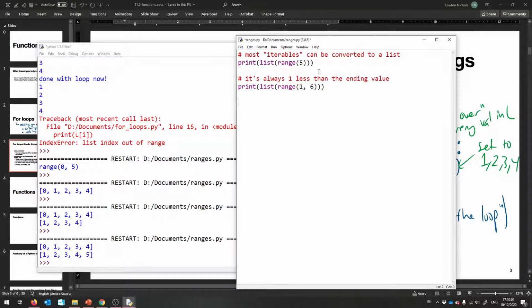There we go. And then the final thing, the optional thing that you can use: usually it increments the number by 1 by default. You can set the third parameter to change the stepping.